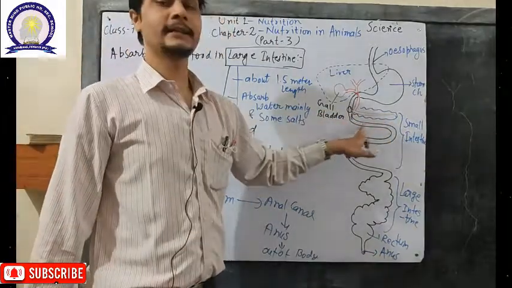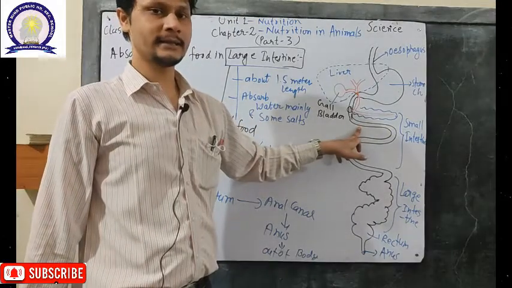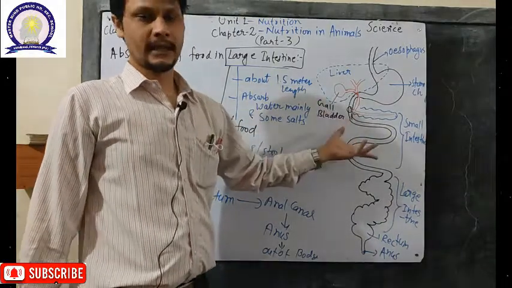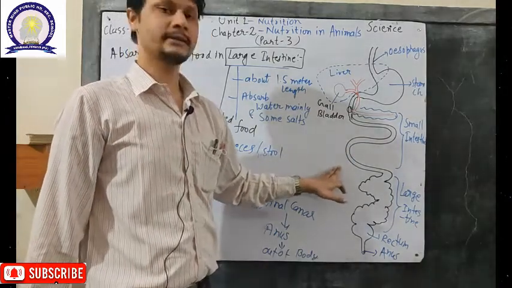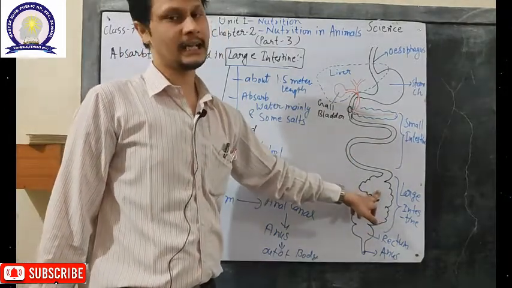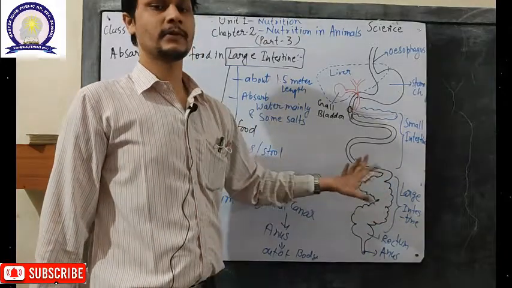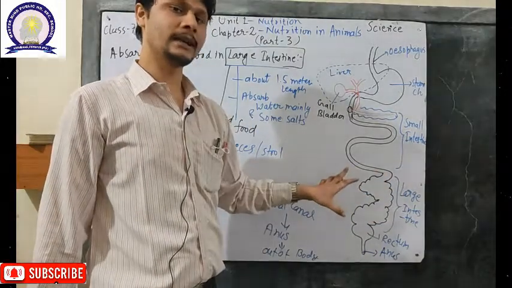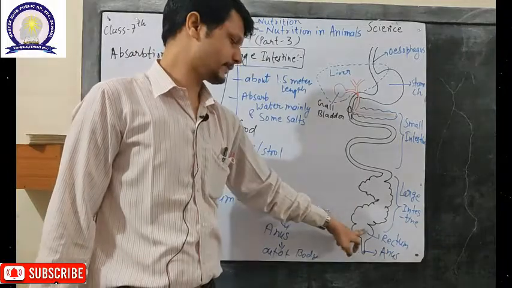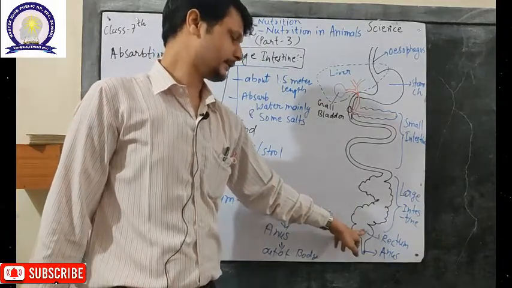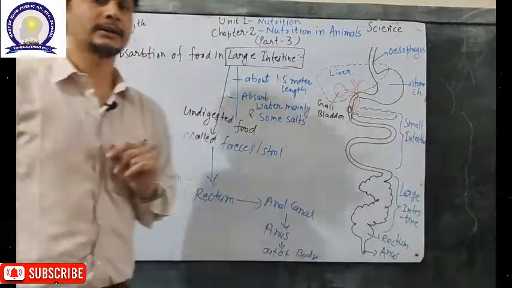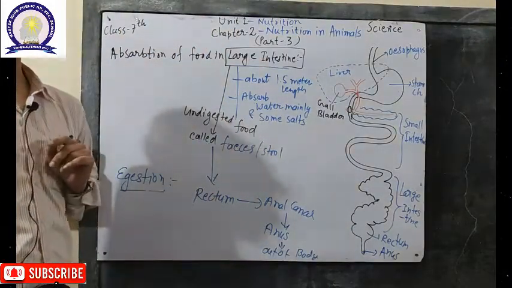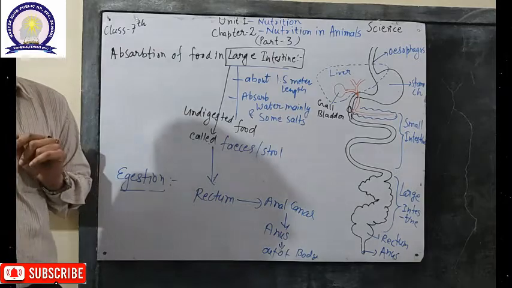Now the final digestion occurs in the small intestine, along with the absorption of nutrients, and the undigested food is now transported to the large intestine, where water and some salt are absorbed from the undigested food. Now the undigested food is transported to the rectum, and from the rectum to the anal canal to the anus, and from the anus it goes out of the organism's body. So here is the complete nutritional or digestive system of the human being.